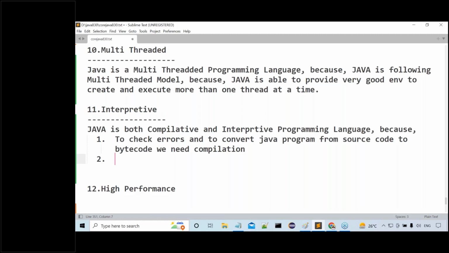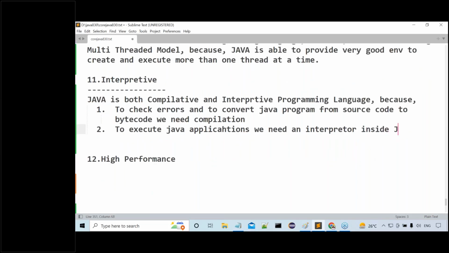At the same time, Java is a compilative programming language also. Why? Because compilation is mandatory for a Java program to check our errors and to convert our program from source code to low level code, so definitely bytecode. So definitely Java is both compilative and interpretive programming language. Try to understand this clearly. To execute Java applications, we need an interpreter inside the JVM. Because of that reason, Java is both compilative and interpretive programming language.